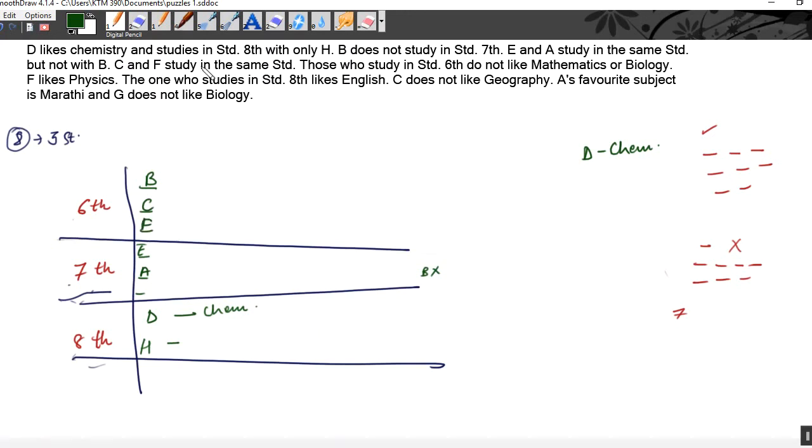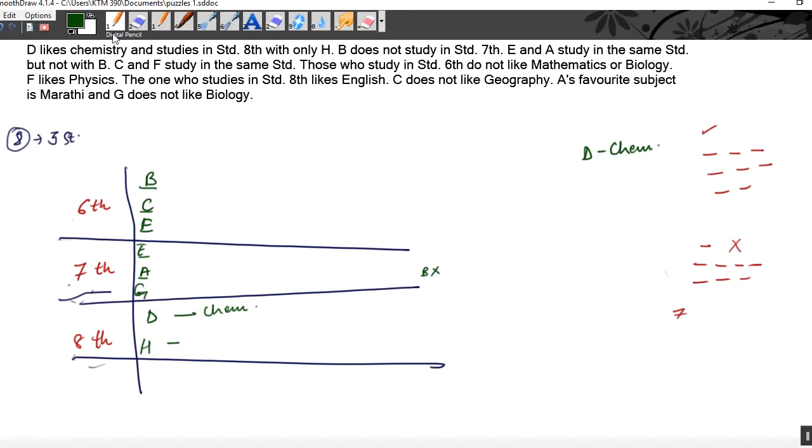Right? Now, what else is given to us? Those who study in standard 6. Okay, that means only one chair is left. Then who is left? A, B, C, D, E. That means F is studying here. Or F is here. That means G is studying here.